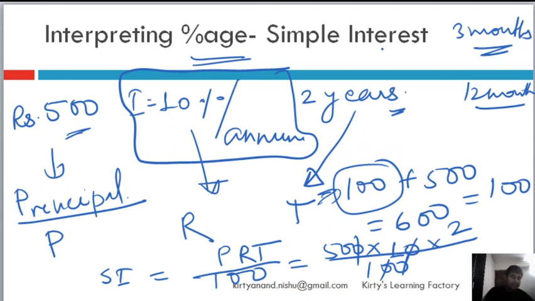So these are the different interpretations. I didn't realize that the video will become so long. So I'm going to stop here right now. I've given you the basic concept of percentage, and I've given you the basic interpretations in which mathematics uses percentage, at least at this stage of your learning.